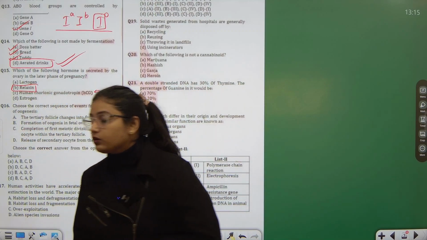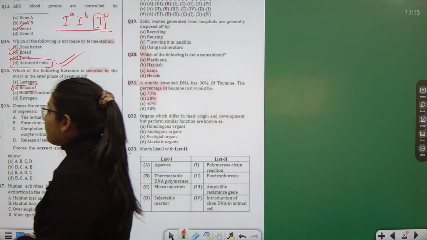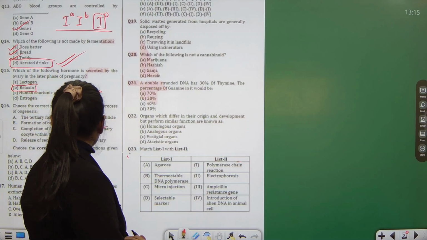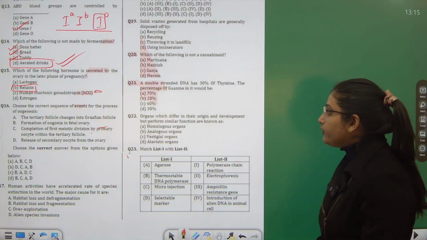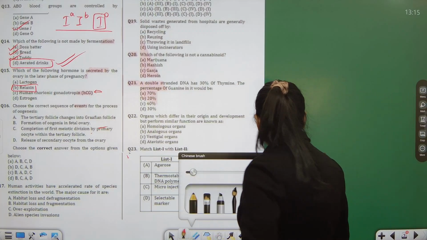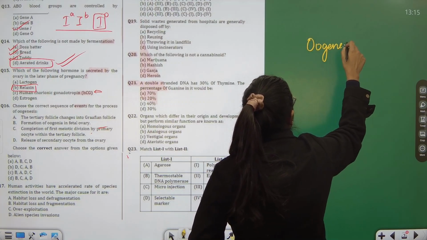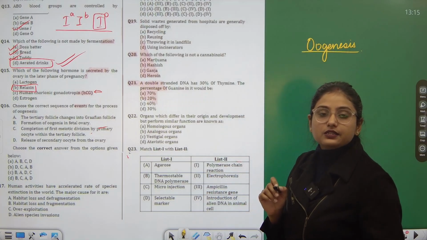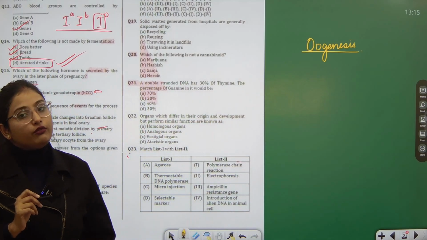Finishing 15 questions for this PYQ paper, we are moving on to the 16th question. Choose the correct sequence of events for the process of oogenesis. Okay, first of all, what is oogenesis? Like spermatogenesis is the formation of sperm, oogenesis is the formation of ovum.